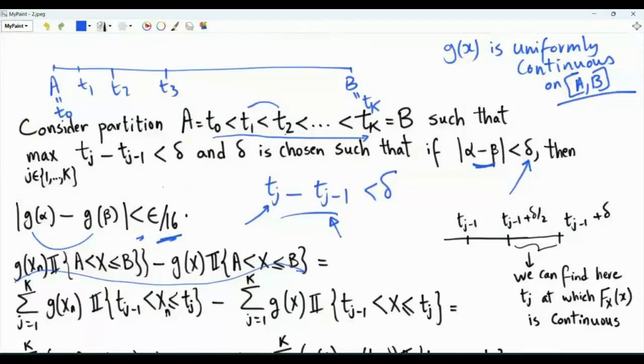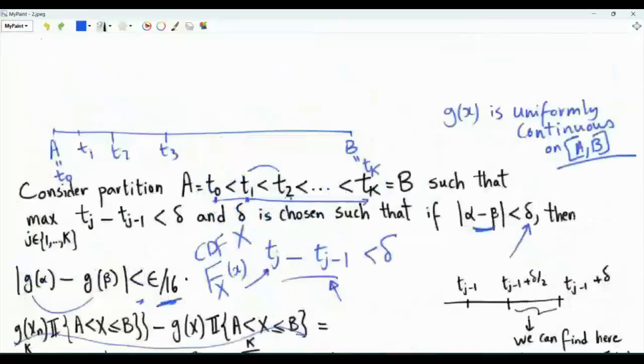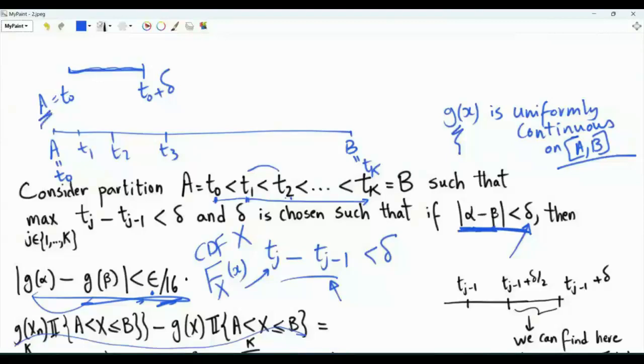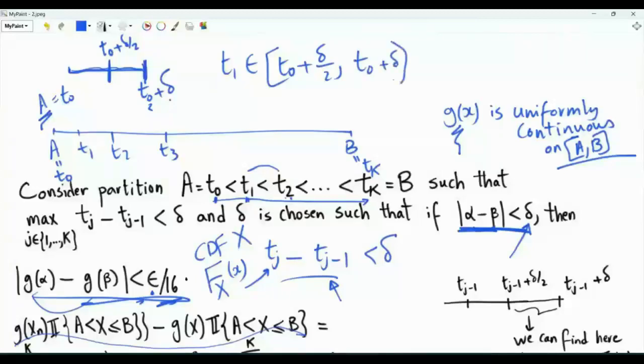There is something else that we need, which is that those t's are points of continuity of the CDF of random variable big X. That's the function big F sub X of small x. How can we do this? Conceptually, you start with T0, this is A, and then here is T0 plus delta. Delta again is determined on the basis of epsilon and of function G. Based on epsilon and function G, we will know the delta such that this property is satisfied. Starting from T0, which is A, we mark the point T0 plus delta, and we mark the point T0 plus delta over 2. T1 is chosen in this interval from T0 plus delta over 2 to T0 plus delta.